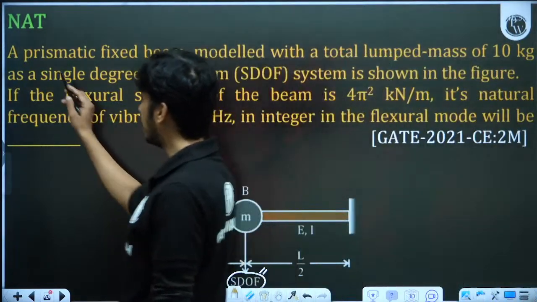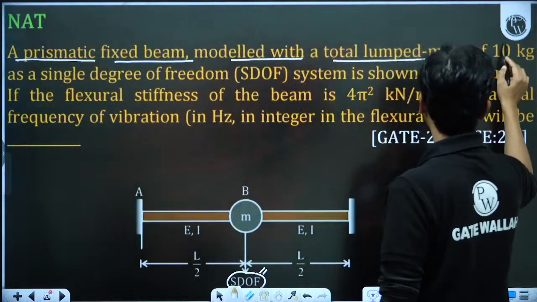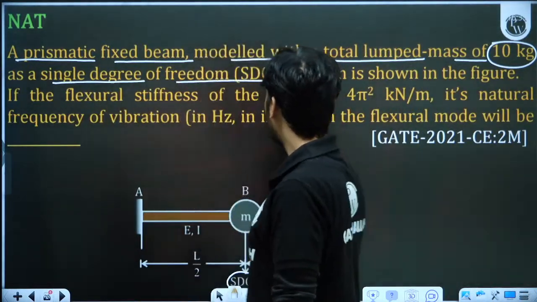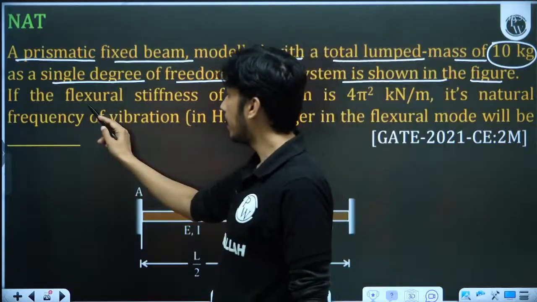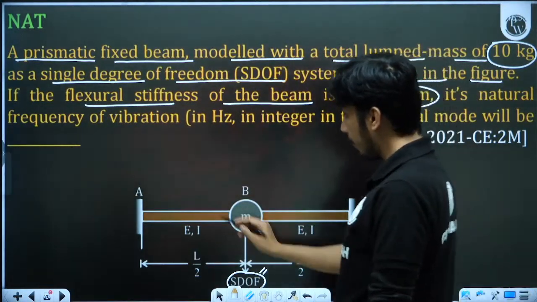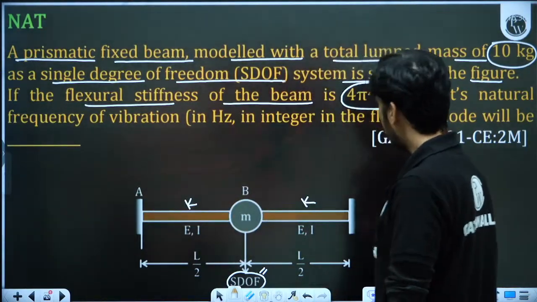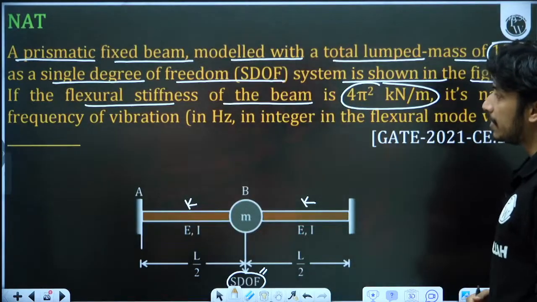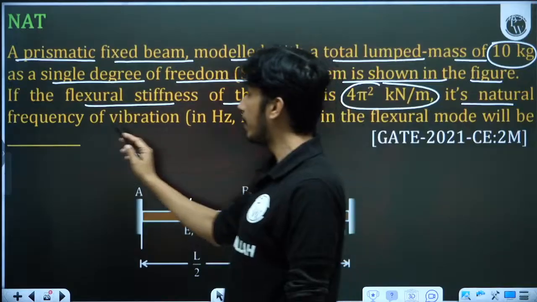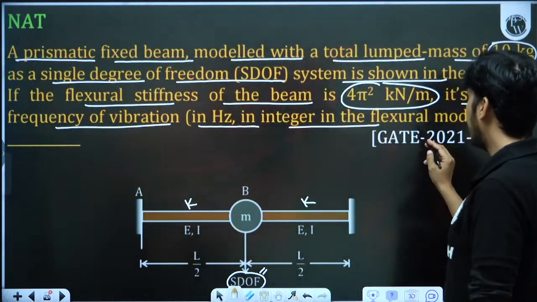Now what they have asked: a prismatic fixed beam modeled with a total lumped mass of 10 kg. Lumped mass is the total mass of the system as a single degree of freedom system, SDOF, is shown in the figure. The flexural stiffness of the beam is 4 pi square kilonewton per meter. So one beam is having this stiffness K, again this is having K. The flexural stiffness means K value. Now its natural frequency of vibration in hertz in the flexural mode will be.